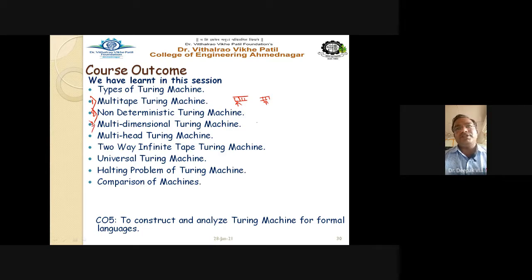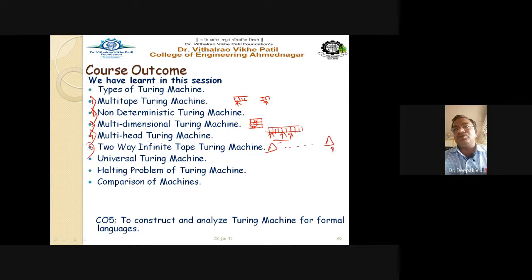In the multi-dimensional Turing machine, you can have an array-like structure, meaning the input tape is like an array. First, the reading of the tape starts from the leftmost side. Again, the head moves to the leftmost end, and the second row is read. The next is the multi-head Turing machine, where multiple heads are there to read a single input tape.